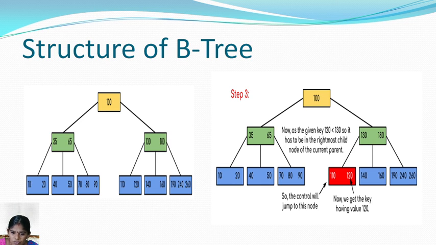So it takes 3 nodes: first it searches the root node with 100, next it searches the intermediate node, then it goes to the last leaf node. Like that it takes 3 steps to search for the value. Like that the B tree follows the value. So this is a balanced tree for searching and indexing to store a database.